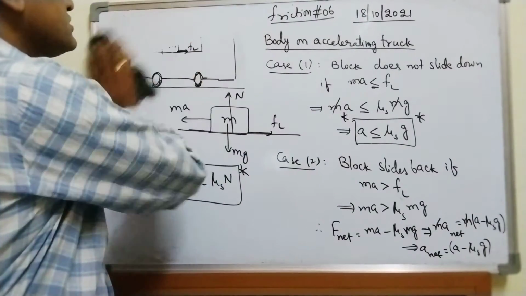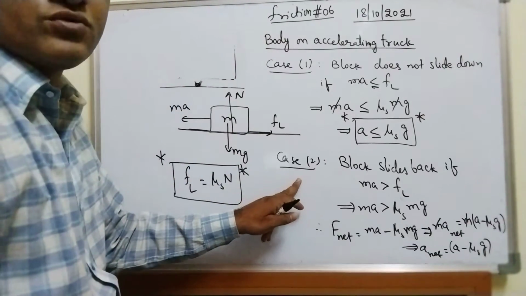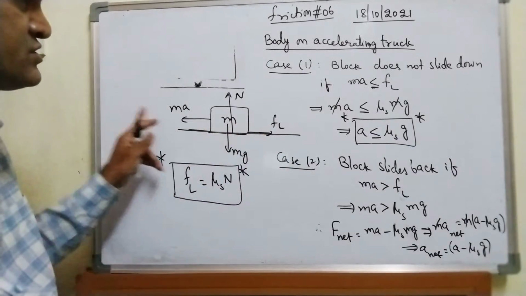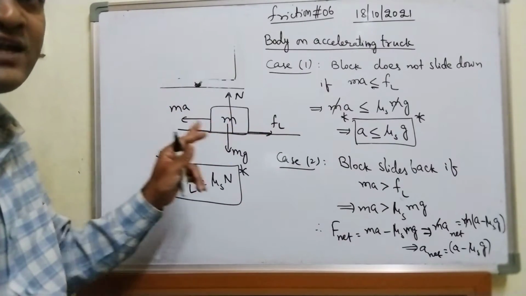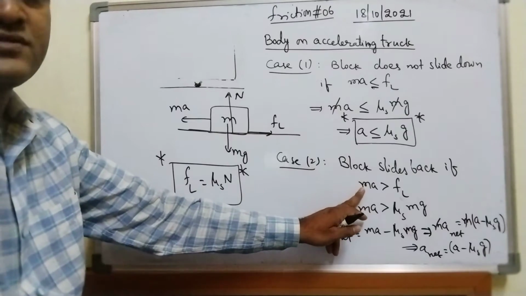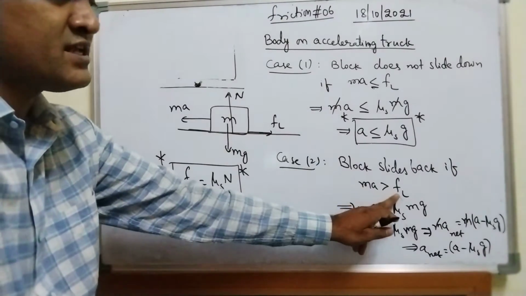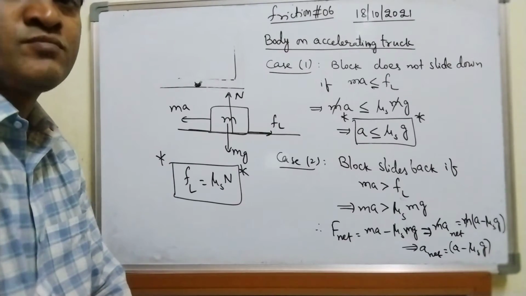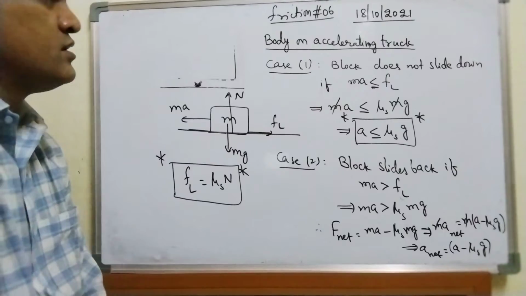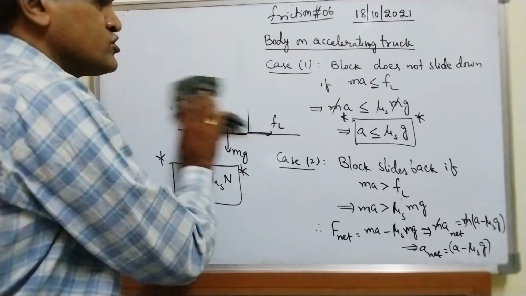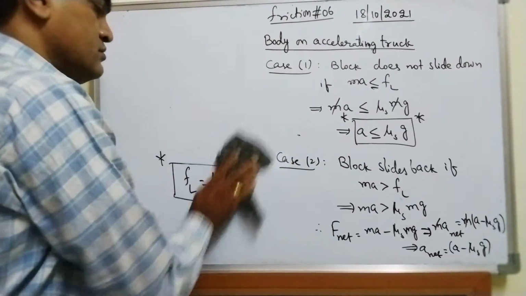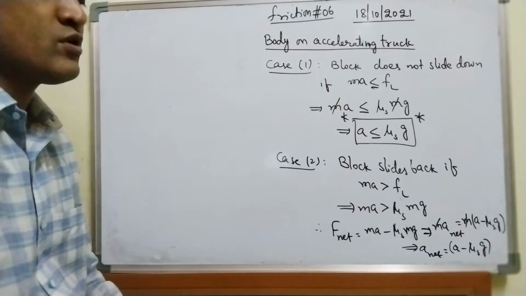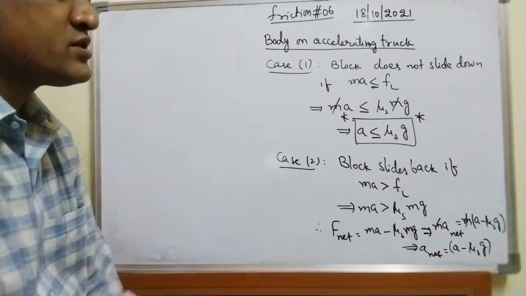I have explained all this. And case 2 will come into picture when the block slides back. When the block slides back, then in this case the pseudo force is greater than limiting frictional force. When the pseudo force is greater than limiting frictional force, block will be in motion. Whenever block is in motion, we will come across the net force, because net force is acting on the block. So MA is greater than mu s mg.